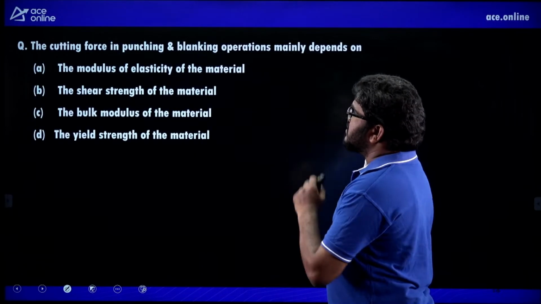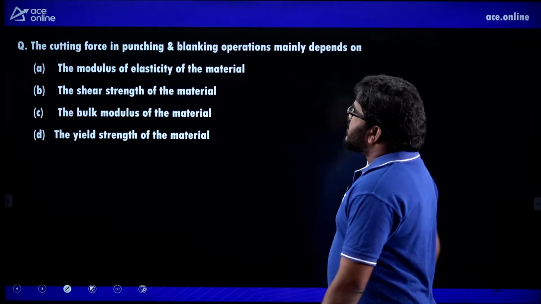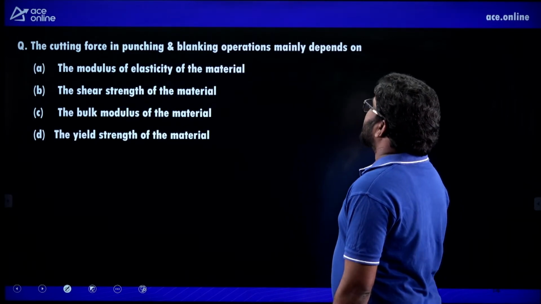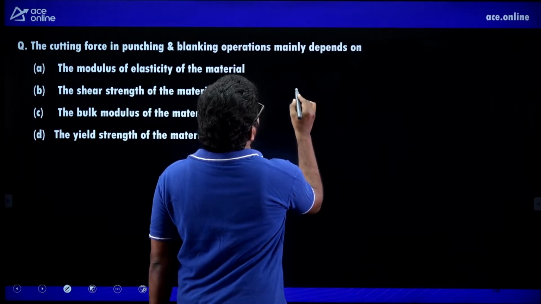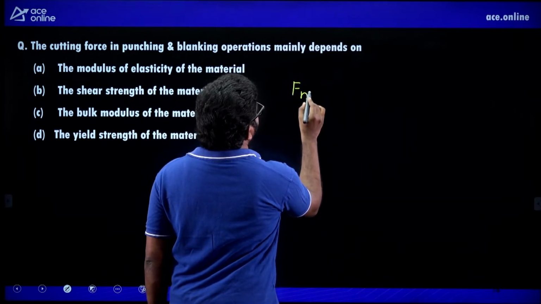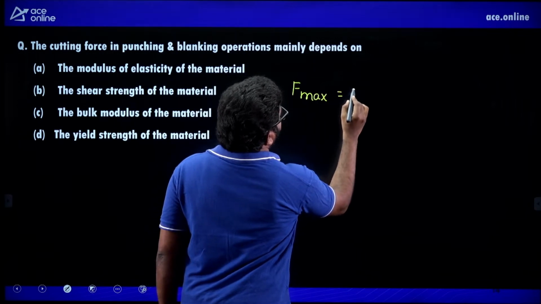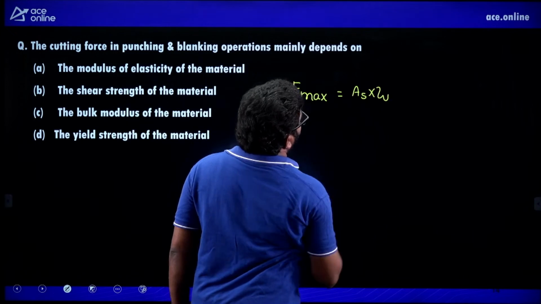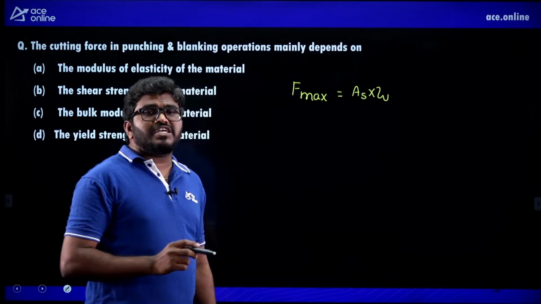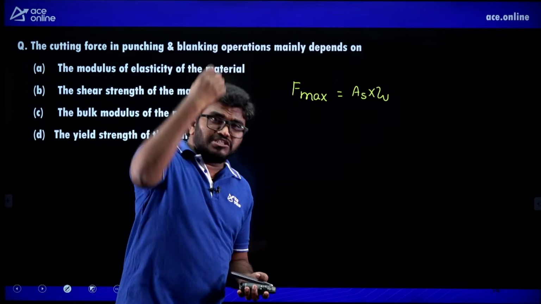Next, the cutting force in punching and blanking operations mainly depends on. You see here, the cutting force, let us say F max, is sheared area into ultimate shear strength, because in case of punching and blanking, the sheet metal is going to be sheared.